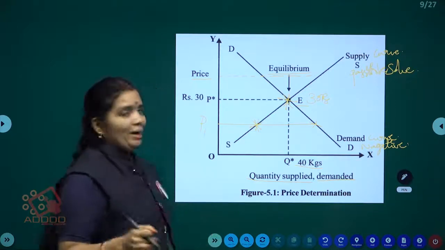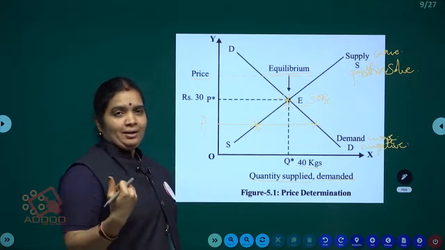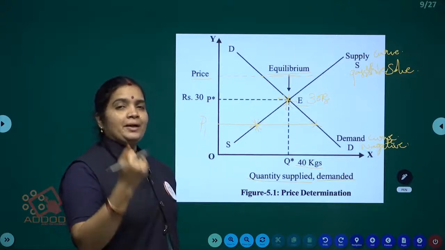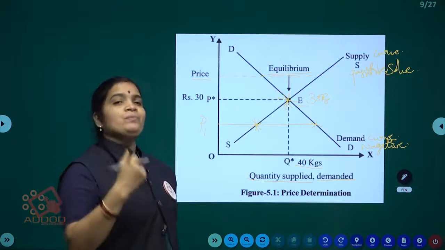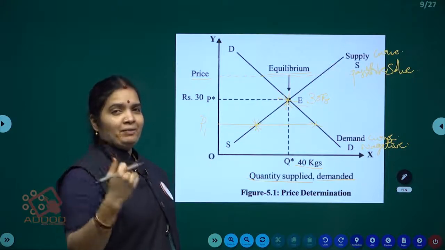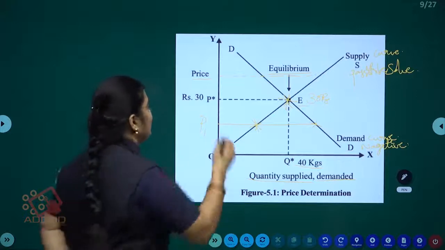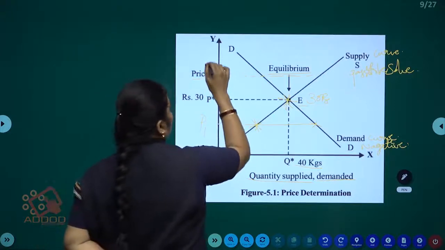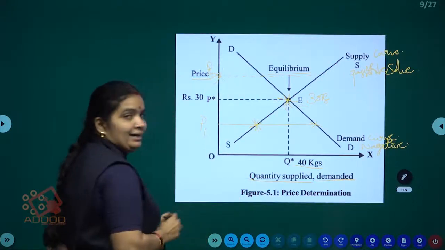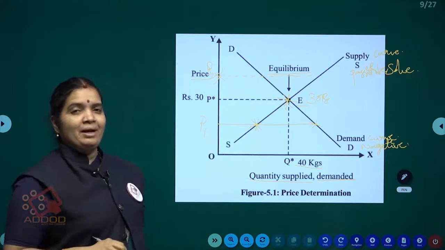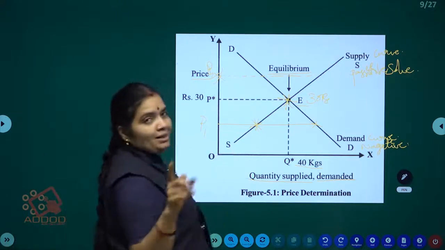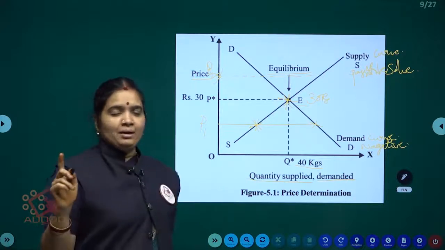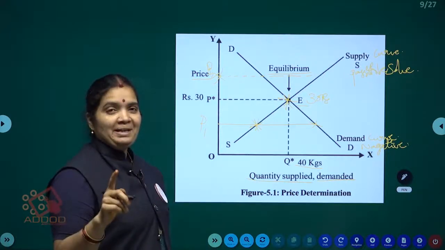If one man thinks I produced that commodity at the best level of factors of production, so I can decide, I will determine a high price, that is P2. What will happen in the market, we will see. If the price increases, sellers are also competing, buyers are also competing with each other.